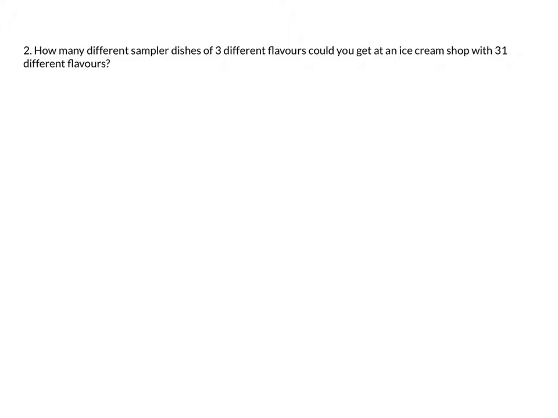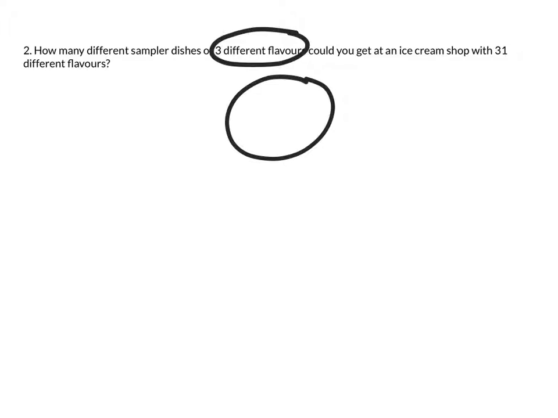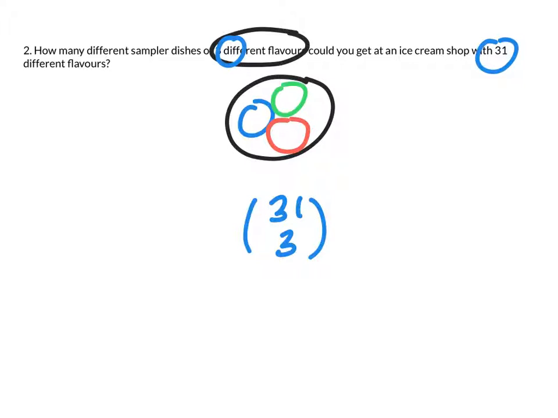So we know this is a combinations and not a permutations question because, getting 3 different flavors, the order doesn't actually matter. So if I have my bowl here, it doesn't matter where the ice cream ends up in the bowl as long as we're looking at 3 different flavors of ice cream. So since we have 31 to begin with and we're choosing 3 of them, the solution is simply 31 choose 3, which is 4,495.